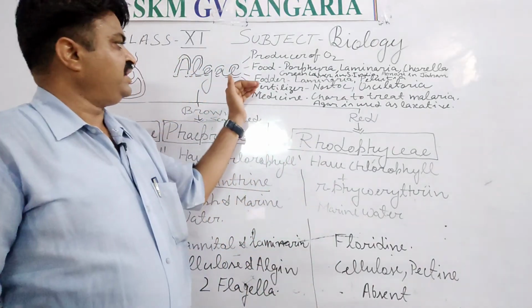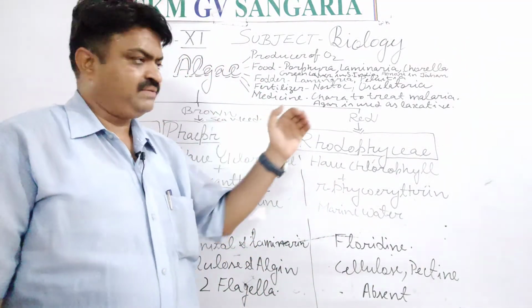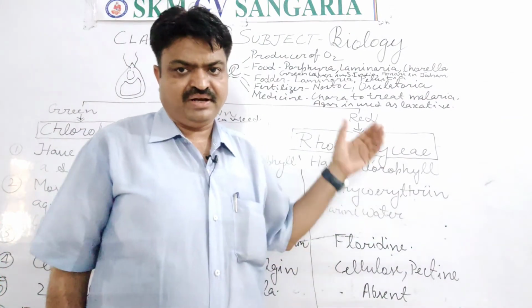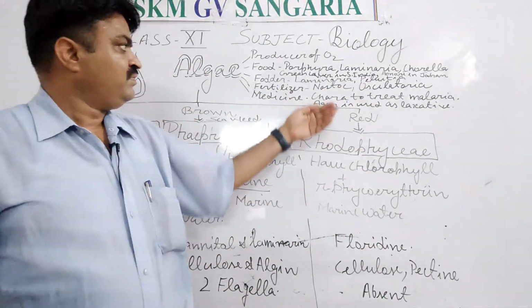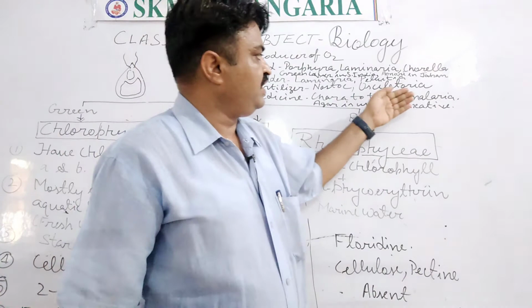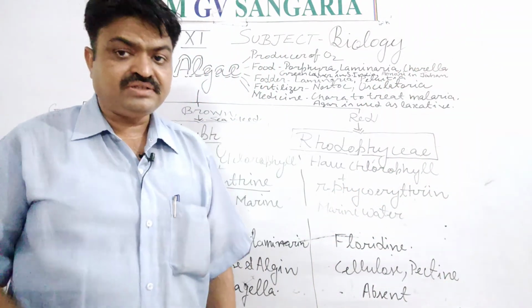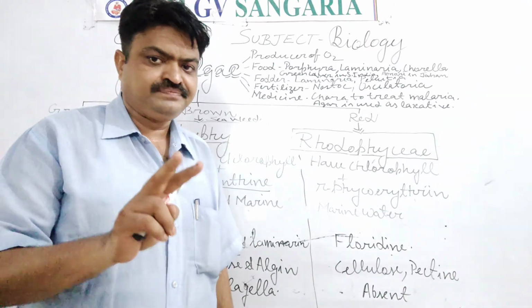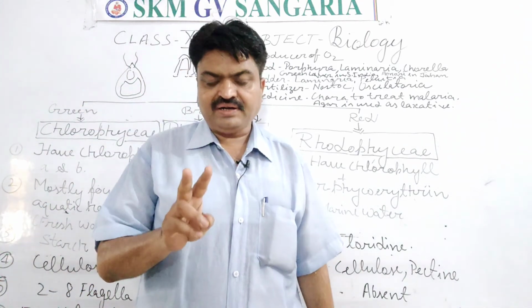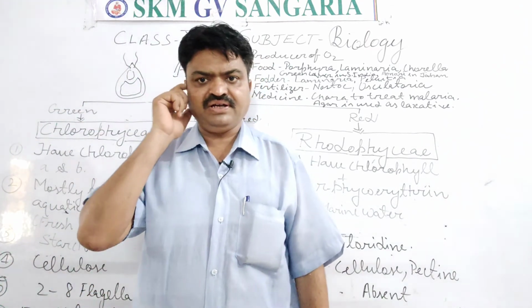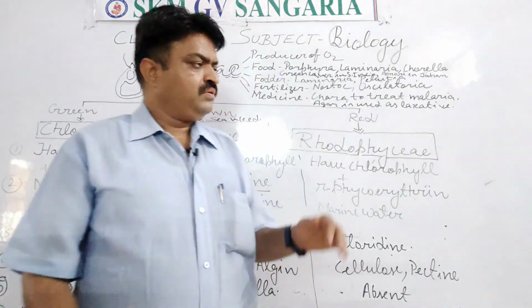The examples of them, which I have written here, are Nostoc and Oscillatoria, student. These are the two algae that can be considered natural fertilizer, like manure.